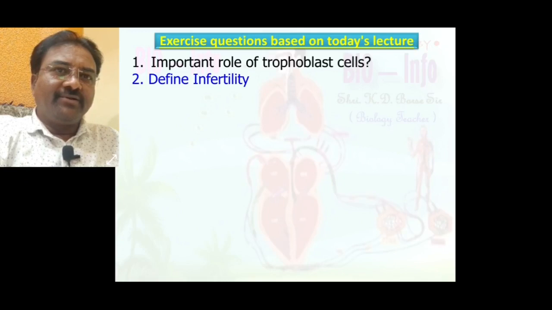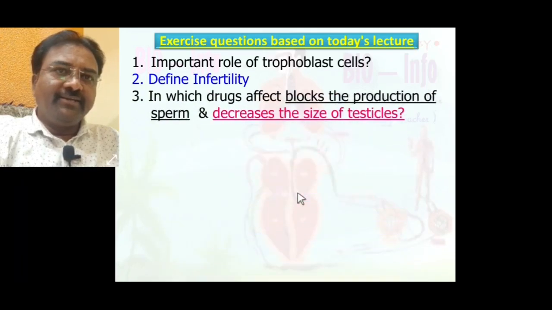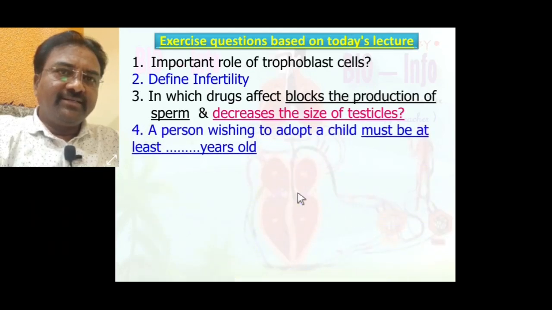Which drug blocks the production of sperm and decreases the size of the testicles? Yes, nicotine is the drug that blocks production of sperm and decreases the size of the testicles. A person wishing to adopt a child must be at least 21 years old.